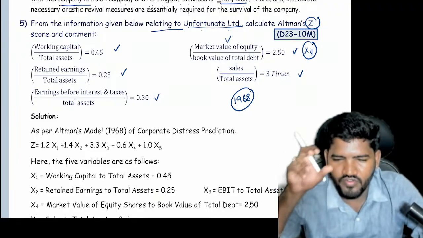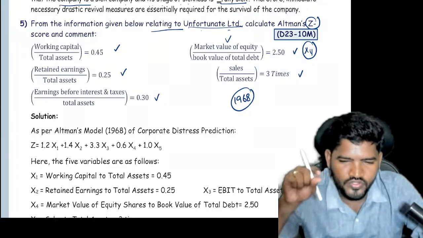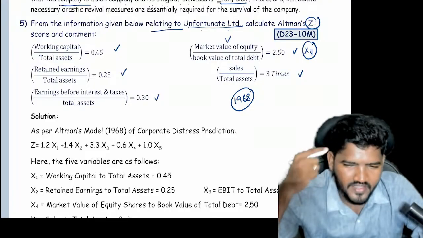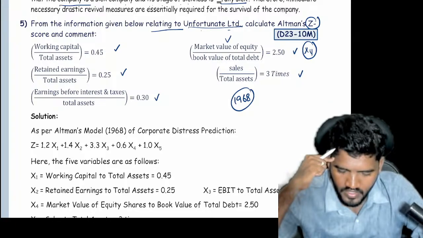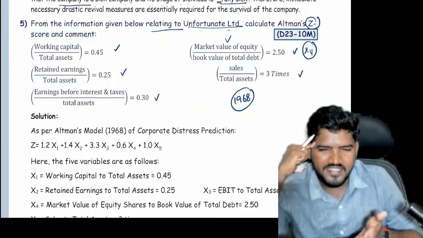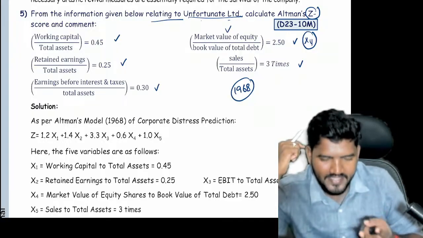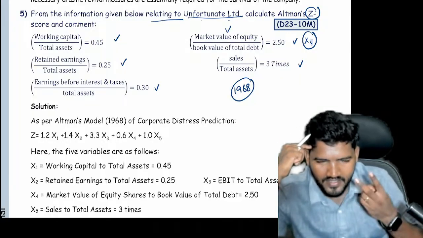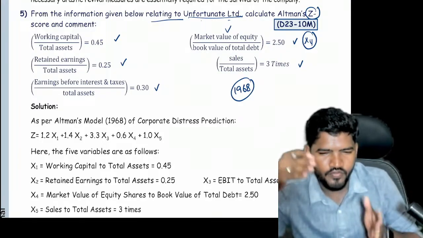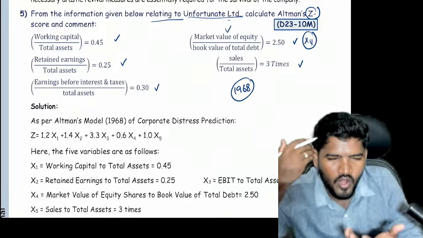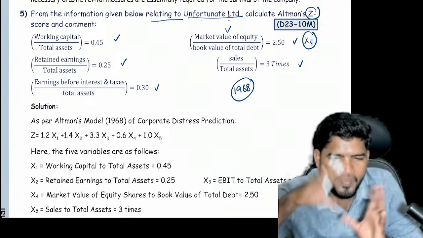After calculation, you will get an answer. After that, you have to use the word conclusion or comment. You have to say what decision follows from that analysis. So presentation is very, very important for the Altman Z-Score also. With the direct calculation part, in 2 minutes I said the answer is 6.38. For that calculation, you will take 3 minutes. If you show only the direct answer, how can you expect full marks? You will not get them. That's why we have to show the presentation.